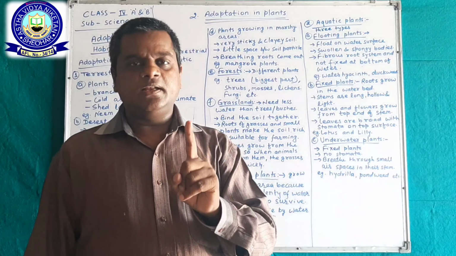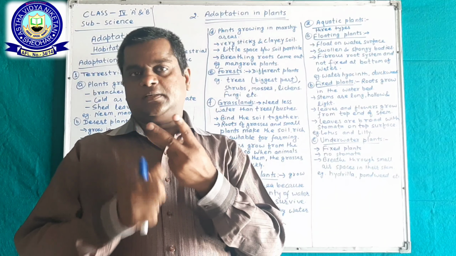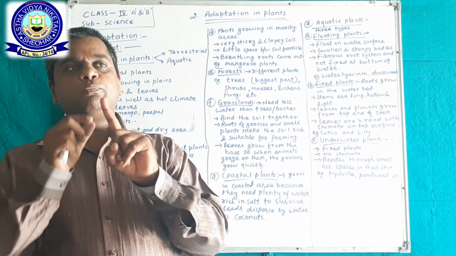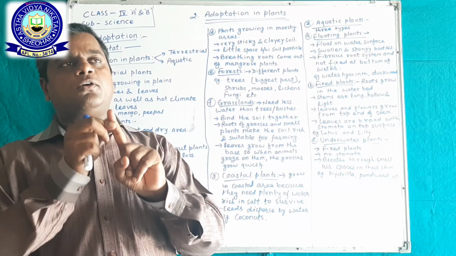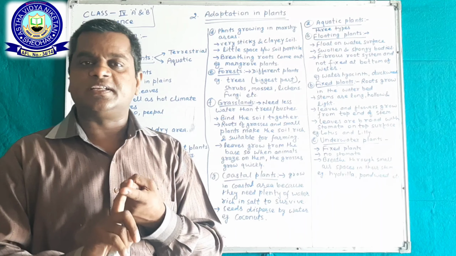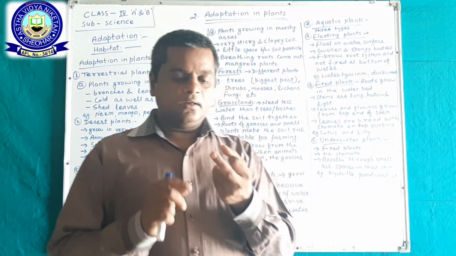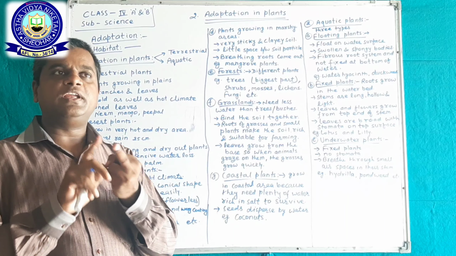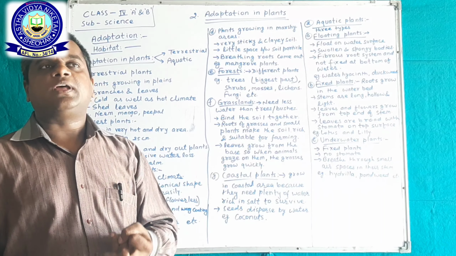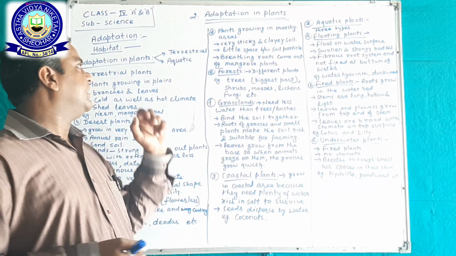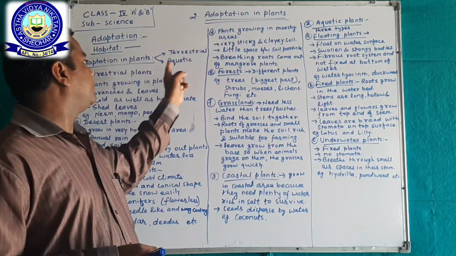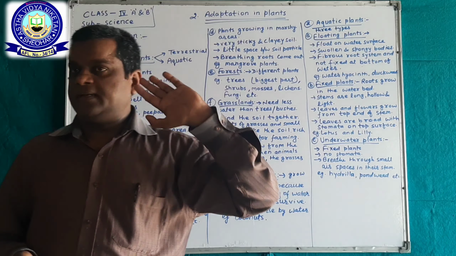One is terrestrial and the second is aquatic. Those plants that live on land have a terrestrial habitat, and those plants that live in water or are adapted to live in water have an aquatic adaptation.